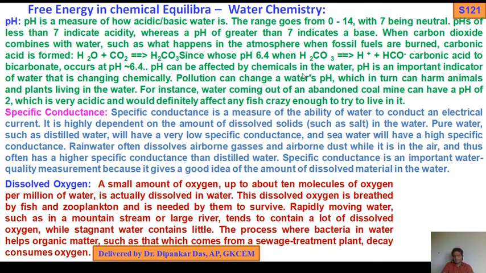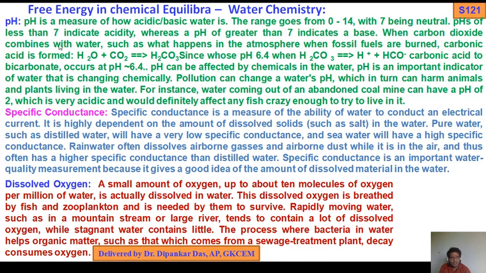pH can be affected by chemicals in the water. pH is also an important indicator of water that is changing chemically. Okay, upon the addition of acid and base, we have discussed in buffer solution, buffer actions. If you add HCl, what will happen? Because a buffer solution resists the change of pH. So that's why when carbonic acid